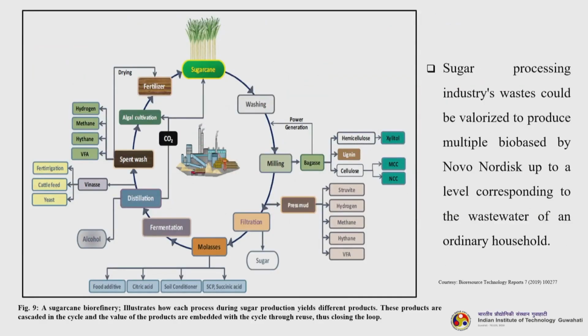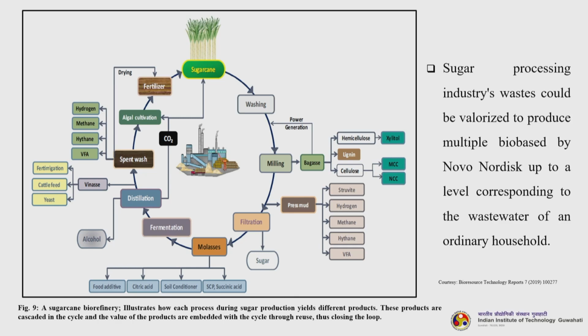So, this is a sugarcane biorefinery. This is put in a more understandable way. You can see how each process during sugar production yields different products. This is very interesting. Let us start with the sugarcane washing and milling. After milling, the liquid part goes to the filtration, but the bagasse, the solid part, can directly go for power generation, gasification. If not, you saccharify it, you pretreat it, you get hemicellulose, and it produces xylitol.